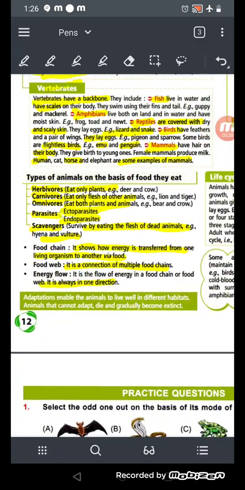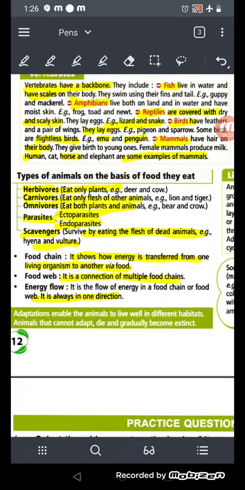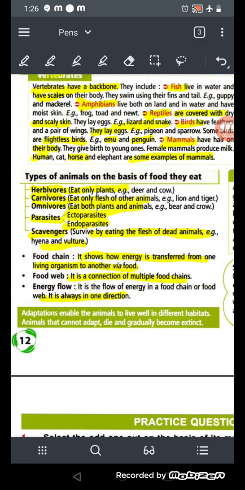Now see, adaptation enables animals to live well in different habitats. What is adaptation? It enables the animals to live well in different habitats, okay? It means they are adapted to live in a place where they can get the proper amount of water, food, sunlight and all, okay? Animals that cannot adapt die and gradually become extinct, like the dinosaur.